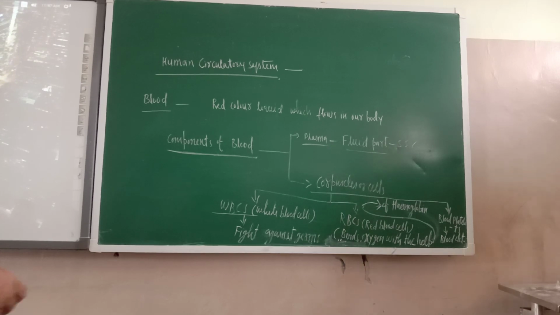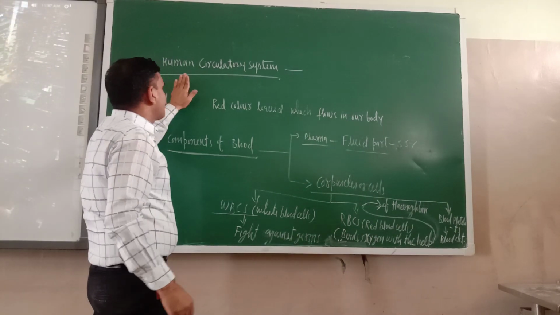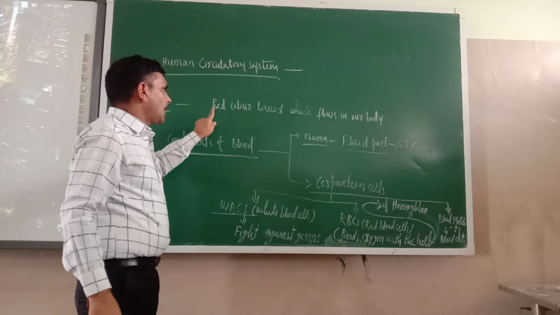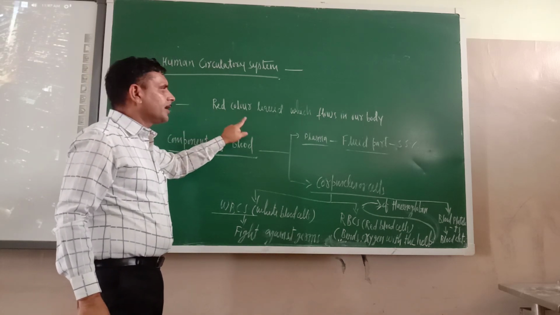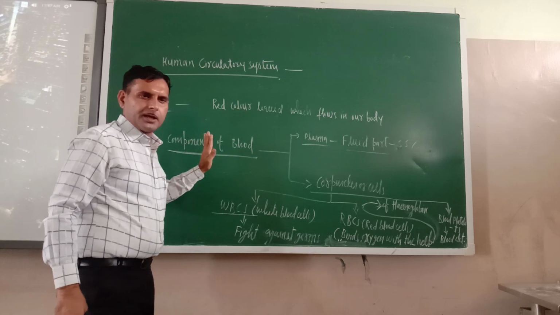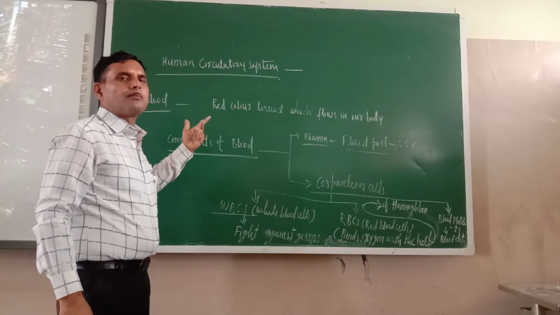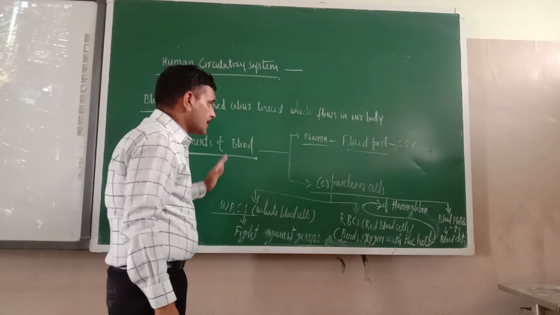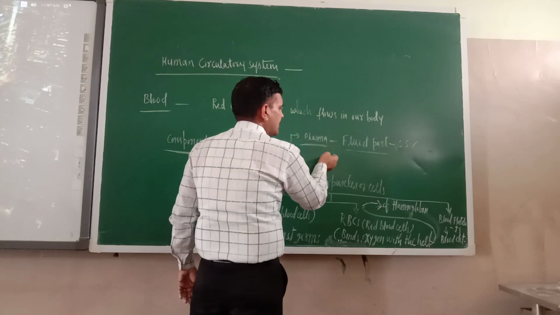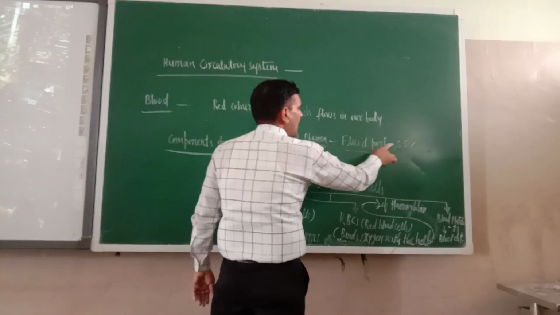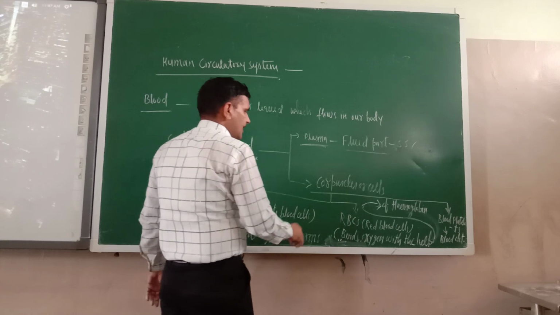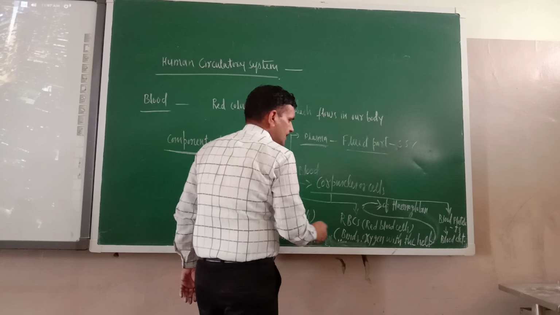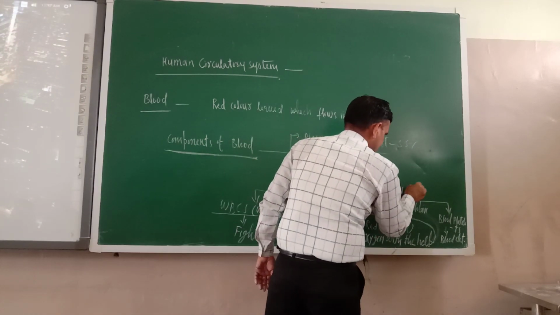So dear cadets, now the first component of human circulatory system is blood. What is blood here? Blood is red color liquid which flows in our body. Now blood has got its own components. So basically the components of blood are two types. First one is the plasma. Already I told, the fluid part, that is 55%. Second one is the blood corpuscles. Blood corpuscles, they are about 45%.